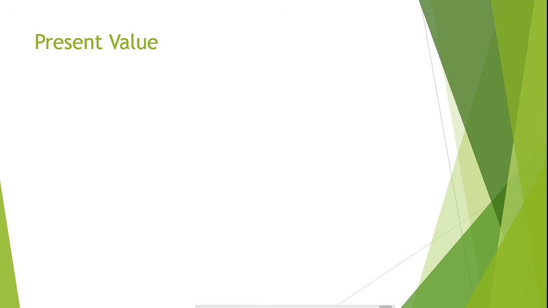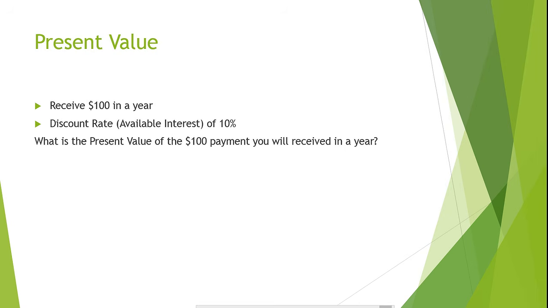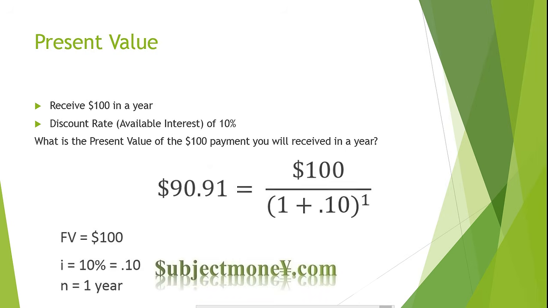Suppose you expected to receive $100 in 1 year, and there were currently several investments offering 10% interest. What would the present value of your investment be? Just plug in the proper figures to the present value formula, and you will see that the present value comes out to $90.91.